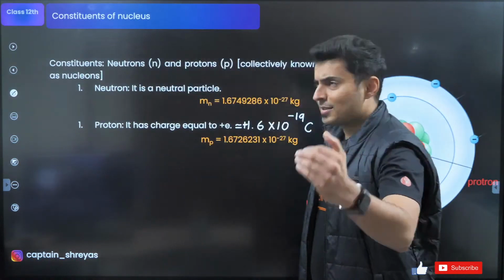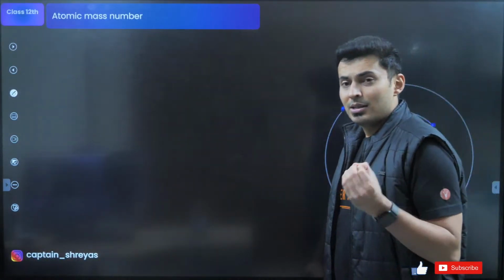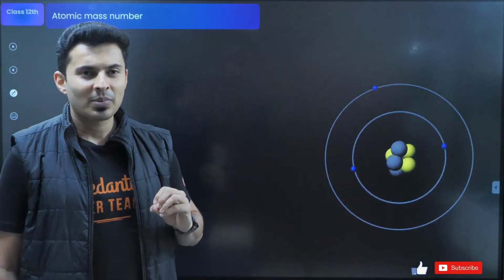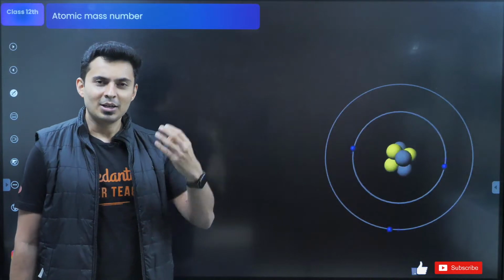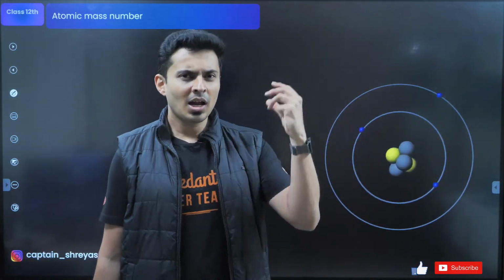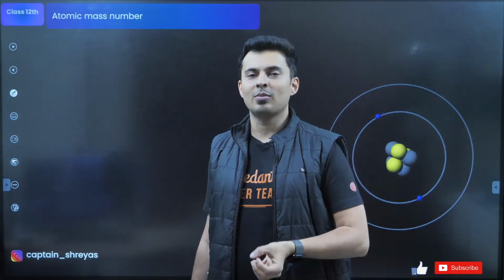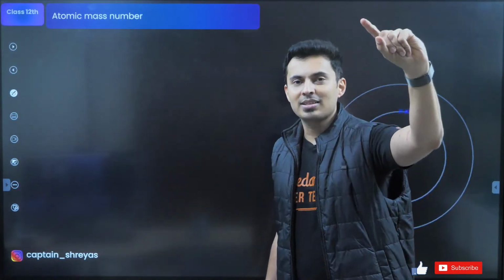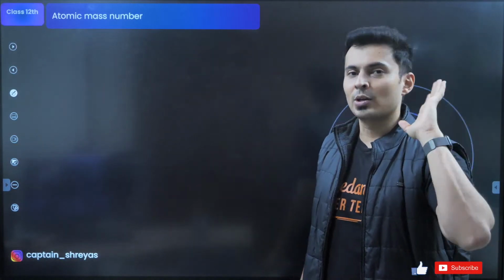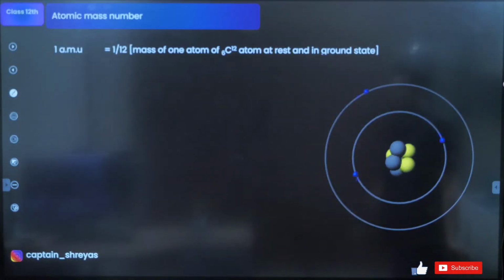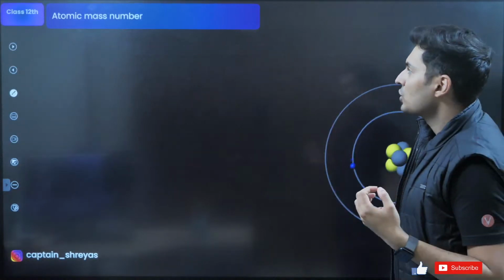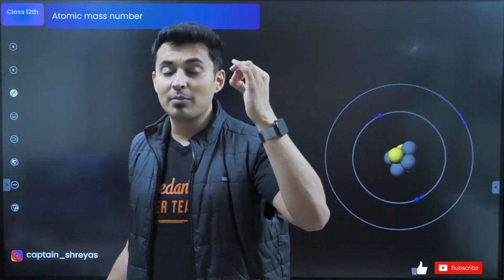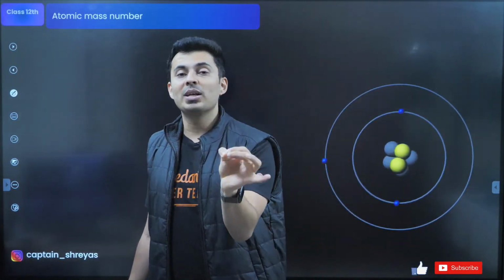Okay, great. Next point that you should know about a nucleus is the different terms used in defining an element, like hydrogen, different from helium, different from sulfur, different from oxygen. How do you represent a sulfur atom or the sulfur element? There are three main things. One is the symbol, one is the atomic mass number, and the third one is the atomic number. But before that there is one more important thing, and that is the atomic mass unit, which is the unit of measuring the mass.